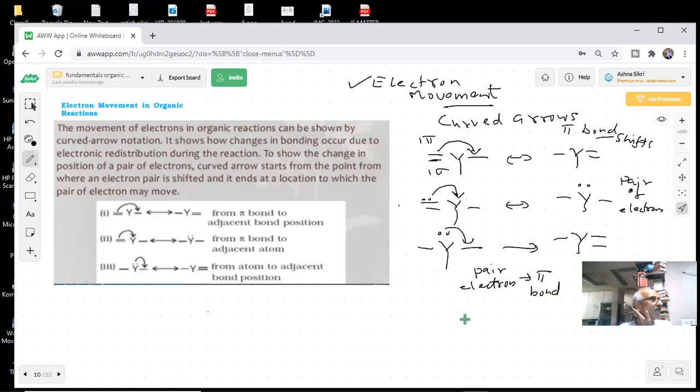So one thing is obvious, students. These are the lone pair of electrons and the pi electrons which are moving. Pi bond or lone pair of electrons. Yes or no? Yes, sir. Okay. This will be used a lot in organic chemistry. In fact, we are already using this in the reaction mechanism, students. Okay. Got it? Noted? Yes, sir.